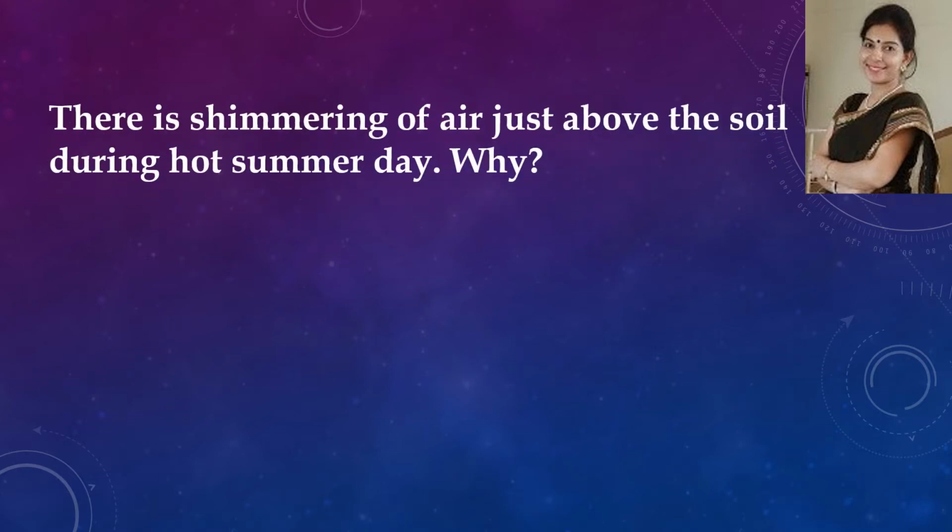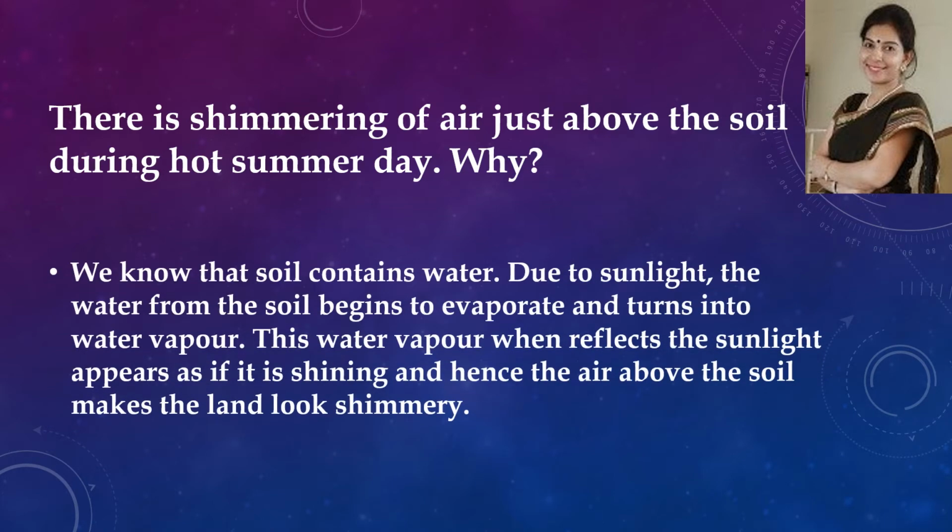So the next question is, there is shimmering of air just above the soil during hot summer days. Why? Shimmering means the air shines with a slightly shaking light. So why does it happen? We know that soil contains water, and due to sunlight, this water from soil begins to evaporate and turns into water vapors. This water vapor, when it reflects the sunlight, appears as if it is shining, and hence the air above the soil makes the land look shimmery.